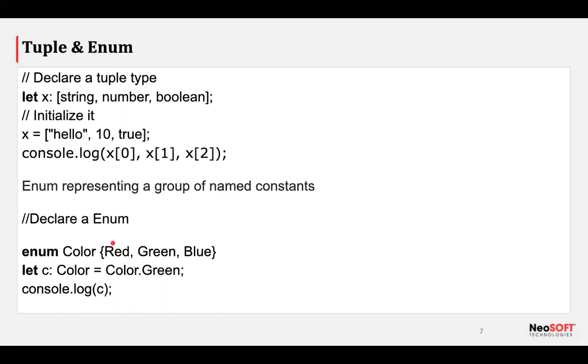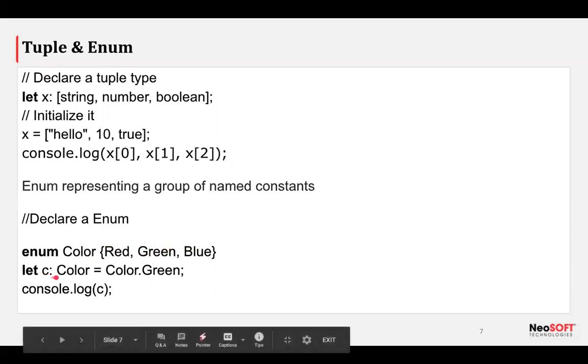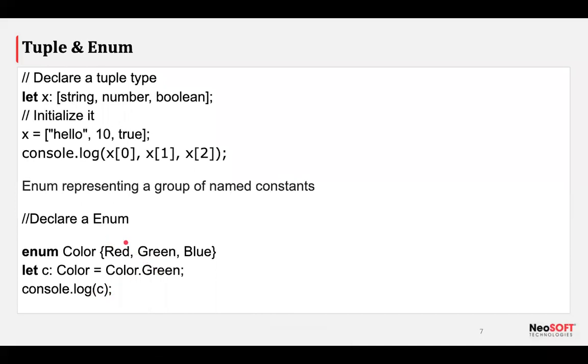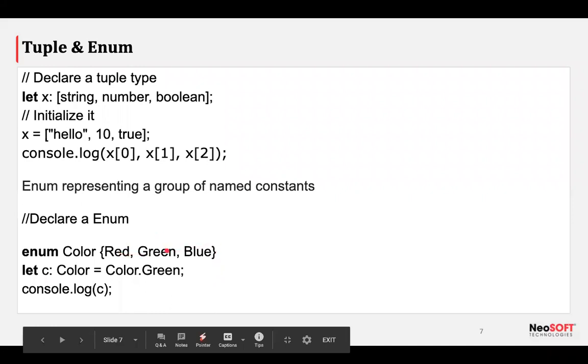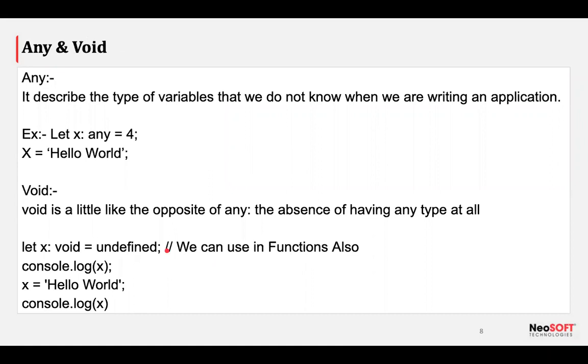It is a very good alternative to use. So in enum, I will give a small hint. It will help in our MCQ section. Enum starts with 0 by default. If you don't assign anything, it will start 0, 1, 2. If I console C, it would be 1 because it starts with 0, 1, 2. Cool, great. We'll have an MCQ question based on enum. So I guess this might help you. Cool, let's go next.